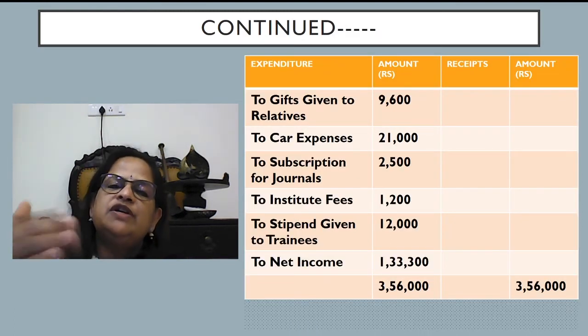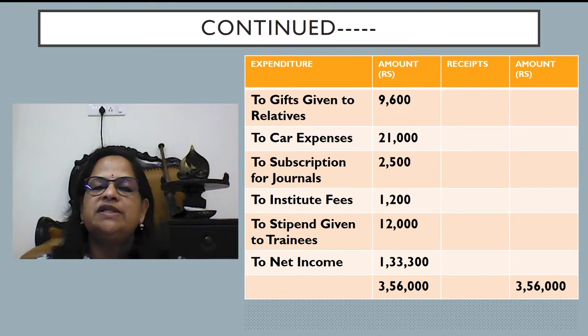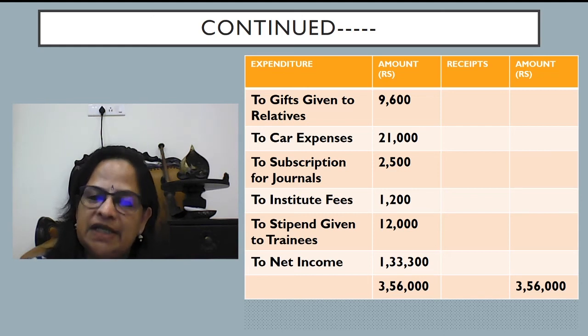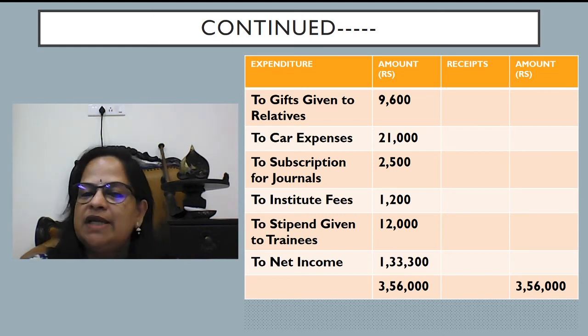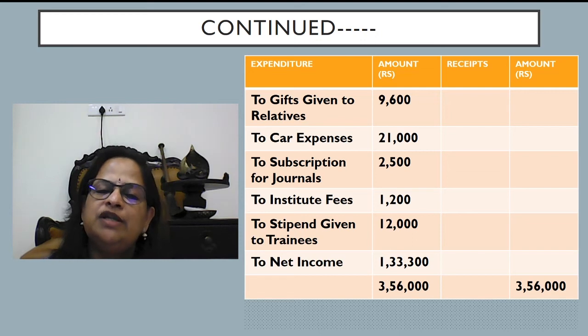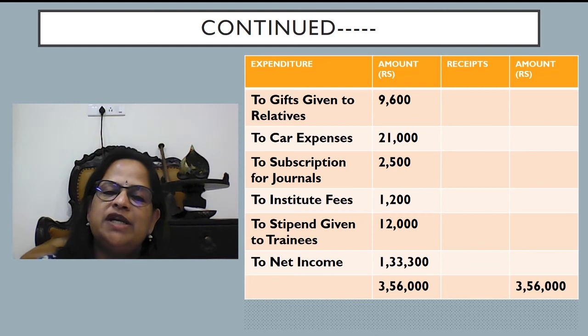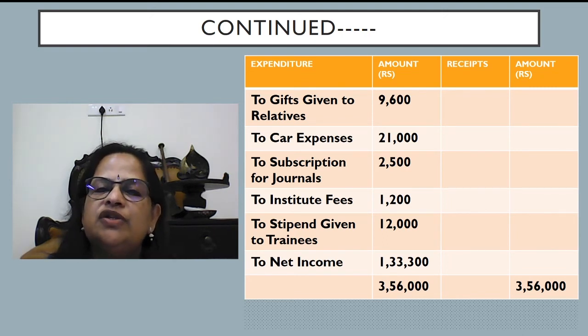Now, gifts given to relatives 9,600 not allowed. It's not related to profession. Car expenses 21,000. We have to see whether it's fully for official purpose. Subscription to journals 2,500, it's allowed. Institute fees is allowed. Every year they have to renew the institute fees, so they have to pay that. It's an allowed item. Stipend given to trainees: some graduates will be doing chartered accountancy courses as trainees with them, so that is allowed. Net income 1,33,300.